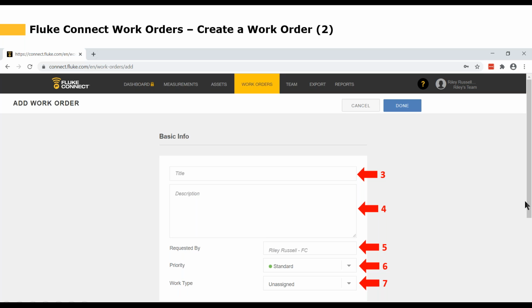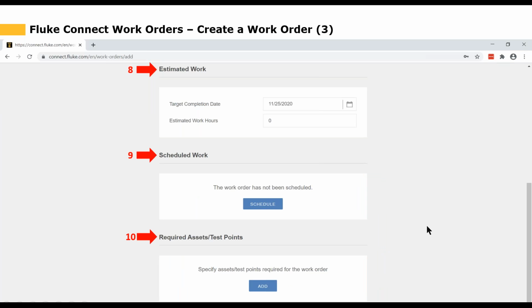So if we were to scroll down, you can see there's a scroll bar on the screen over here. Scroll down to the next section of the work order form. We can also fill in information like estimated work. This includes the target completion date, an ideal date when we'd want to have this done, and the estimated amount of work hours that we think this will take. We have the option to schedule the work. We can click on the schedule button, and that will take us to an additional screen I'll show in a moment. And we can also assign it to a specific asset or test point, and I'll show that in a moment as well.